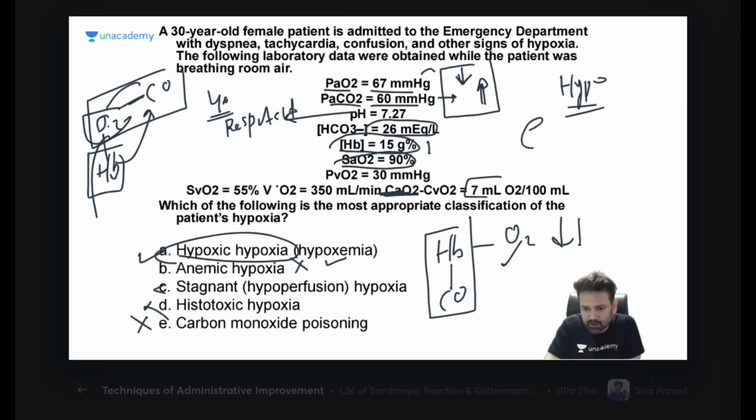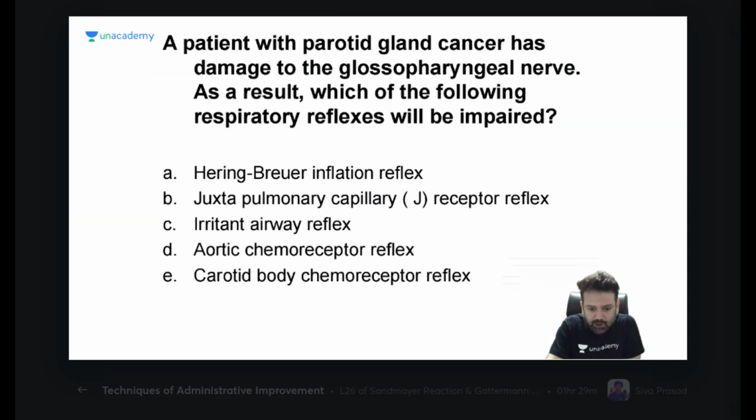There is one more question in the coming section about that also. But from here, you can at least know the different conditions in which you can see this. The AA gradient is not given here. Otherwise, it will be more easy. Okay. Coming to the next question.